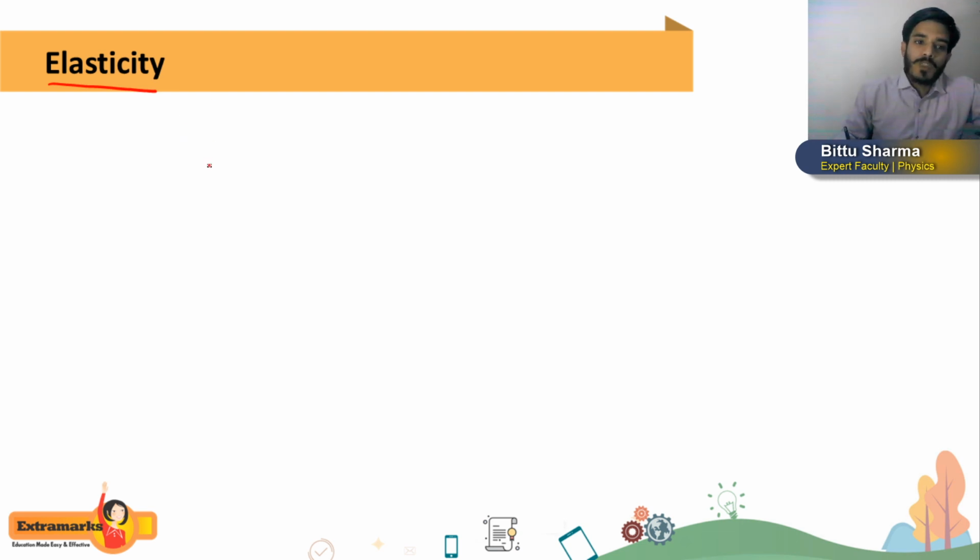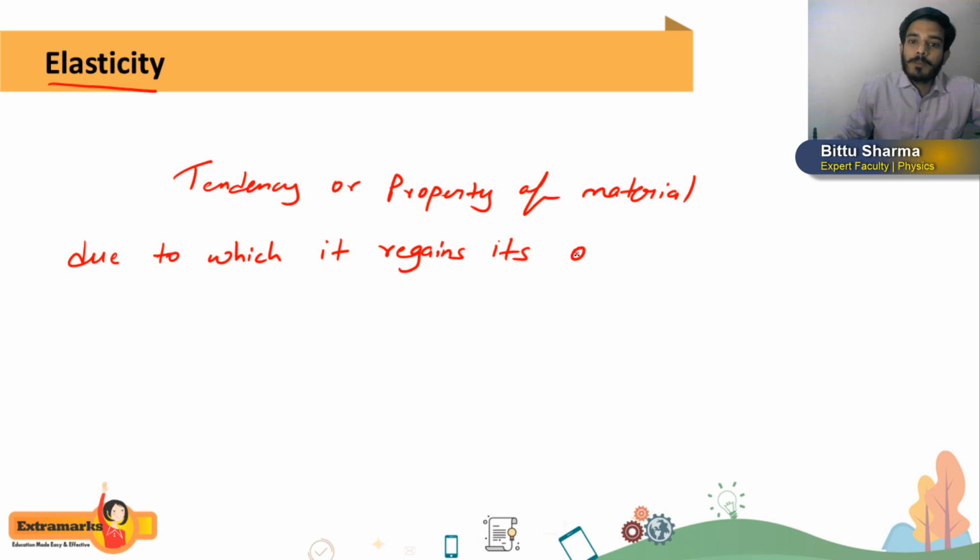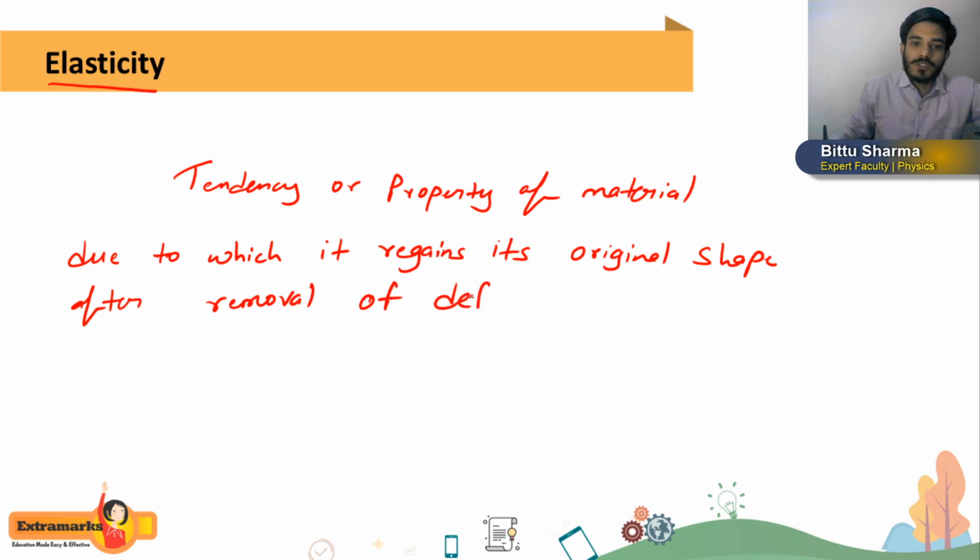So I am writing here: tendency or property of material due to which it regains its original shape after removal of deforming force.